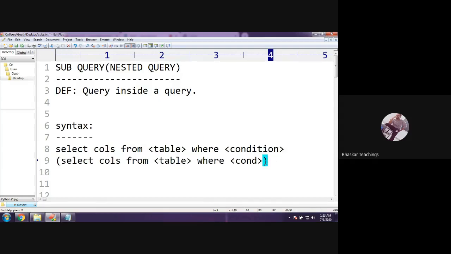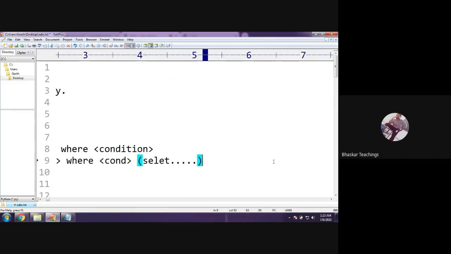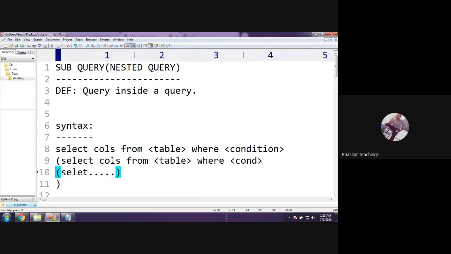In this way, I can write any number of queries, not only just one subquery. If you want to write a subquery for this inner query also, then I can go. So where condition, bracket open, select the query. Let me write here. Yeah, this is the innermost query, the third query.